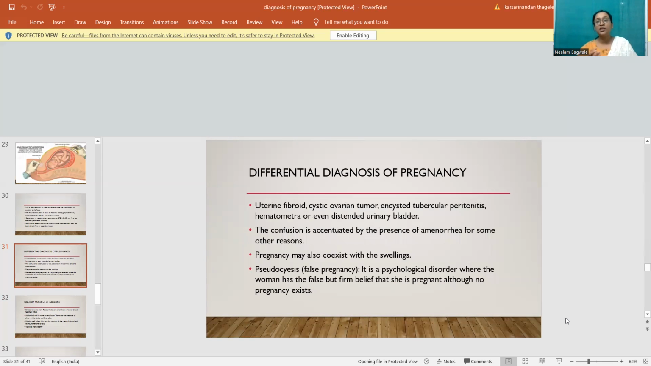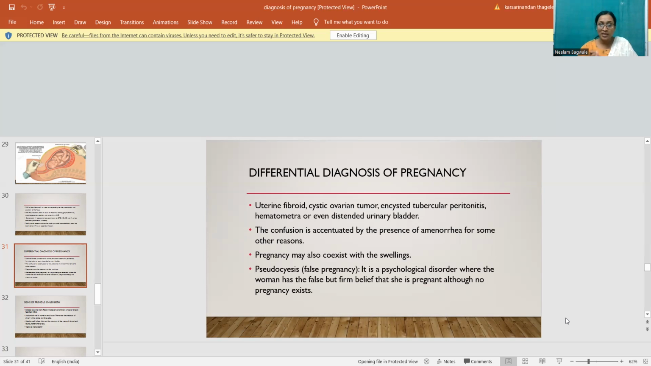So the differential diagnosis of pregnancy. It can be uterine fibroid, cystic ovarian tumors, encysted tubercular peritonitis, hematometra, or even distended urinary bladder can mimic pregnancy. The confusion is accentuated by the presence of amenorrhea for some other reasons. So the pregnancy may also coexist with these swellings.